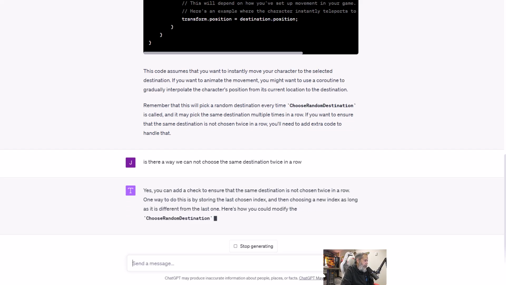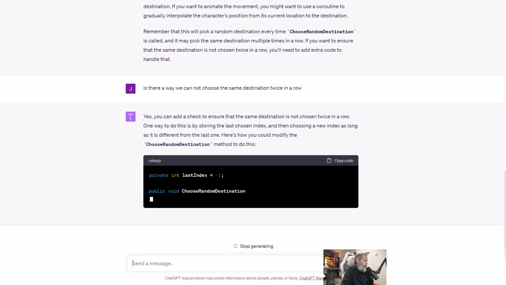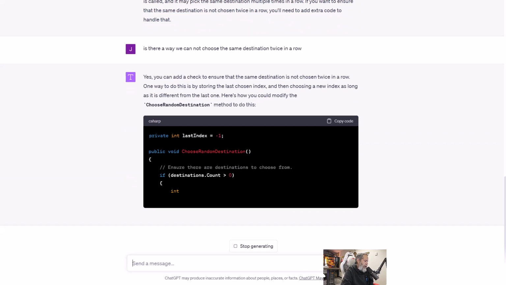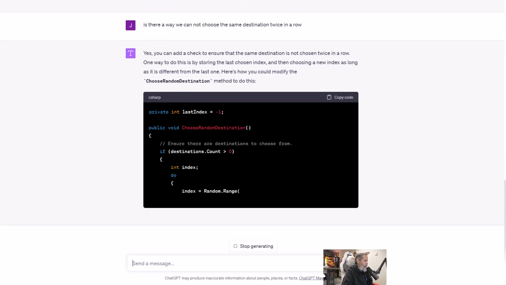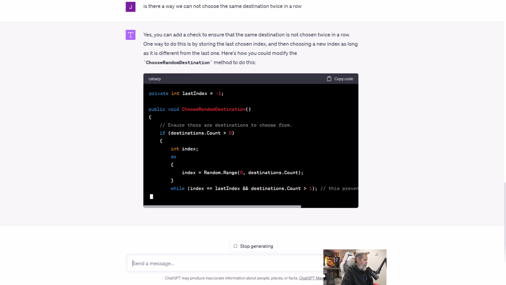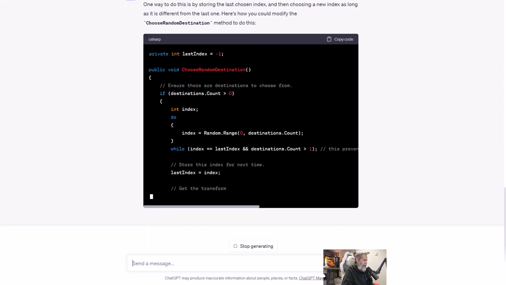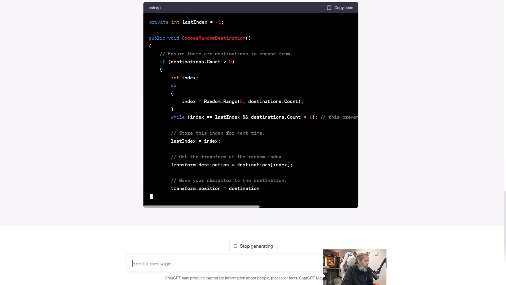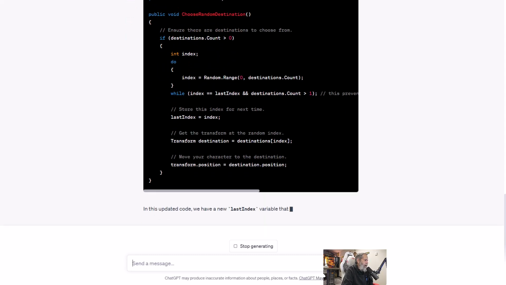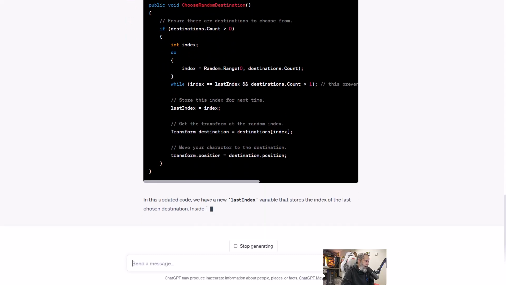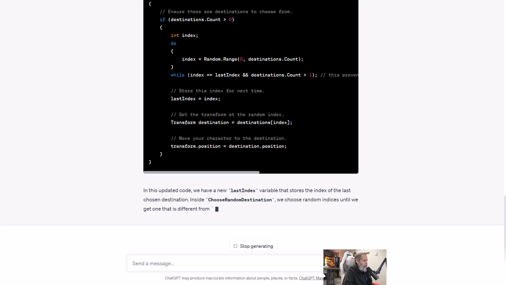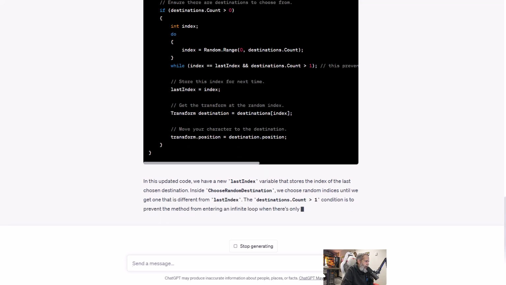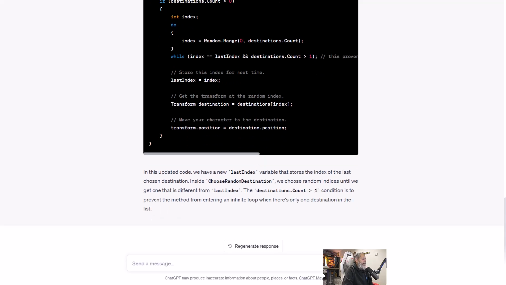It says, yes, you can check to ensure the same destination isn't picked. And now it's going to give us another method for doing it. So here it's got a do loop. Not a fan of do while loops, so I'm sure we'll ask it to refactor this again. It says in this code, we have a last index that stores the last index of the chosen thing, and then checks to see if it was the invalid one.